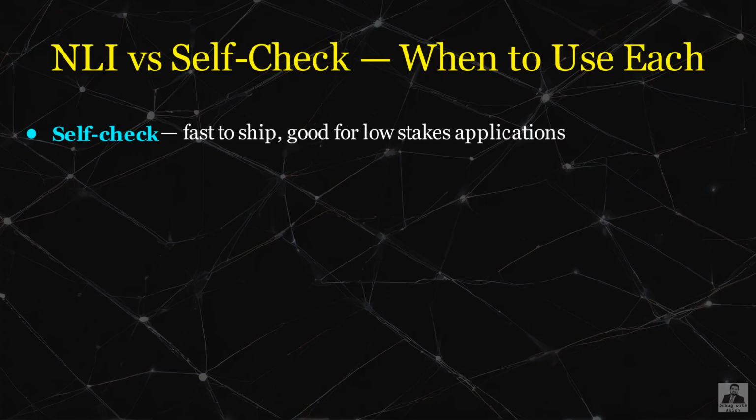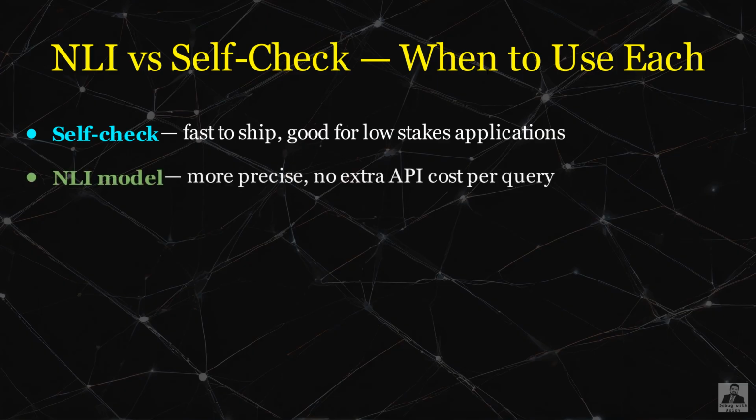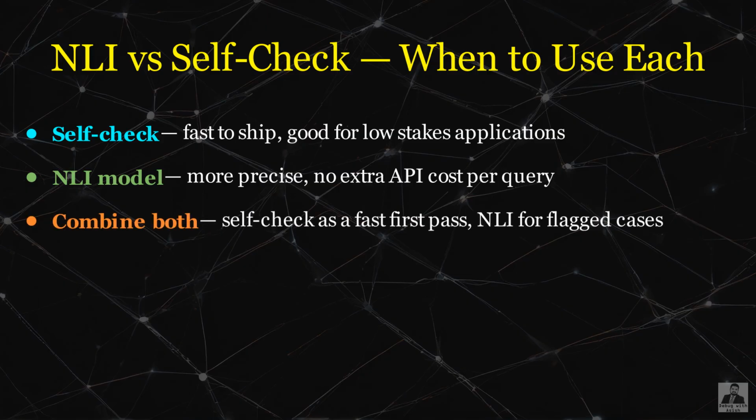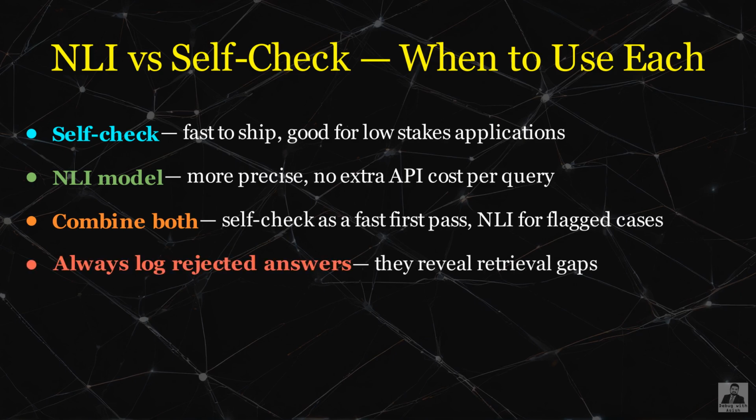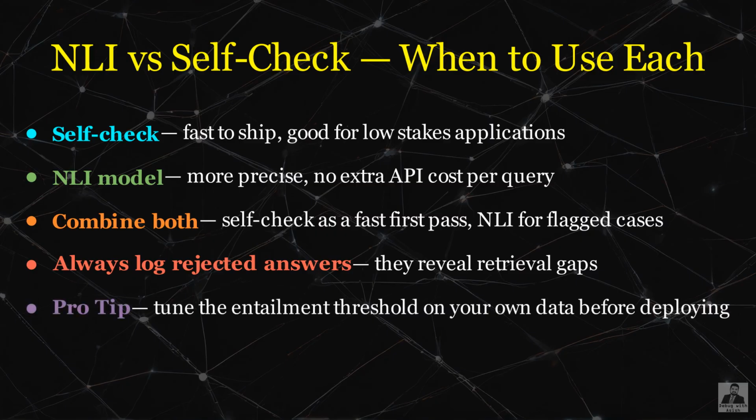Self-check prompting is the fastest path to a working guard. It adds 1 language model call but requires no new models or infrastructure. The NLI approach is more precise and has no ongoing API cost per query, but requires a model download and slightly more code. For many teams, the right answer is to start with self-check and switch to NLI once volume makes API cost significant. Always log every rejected answer because they tell you exactly where your retrieval is still missing relevant chunks.